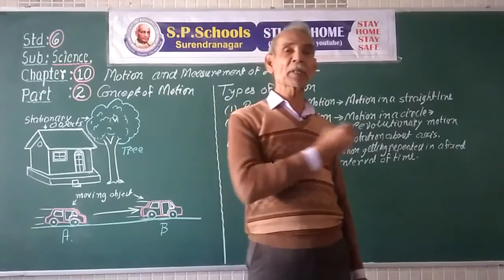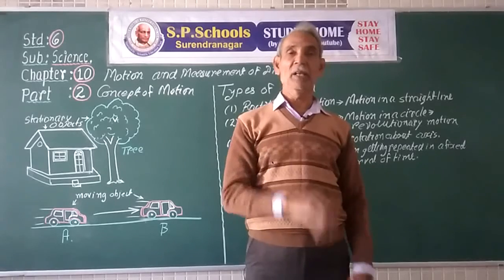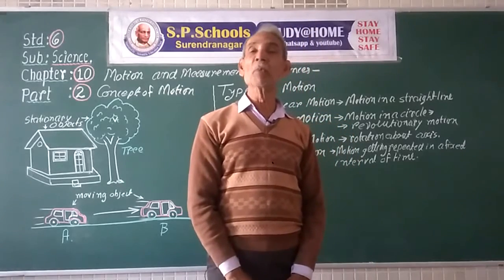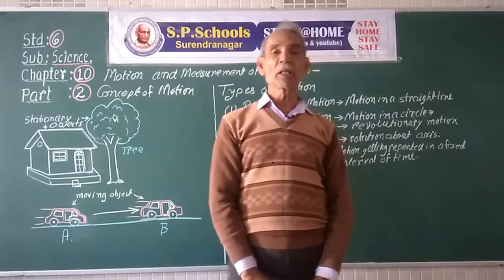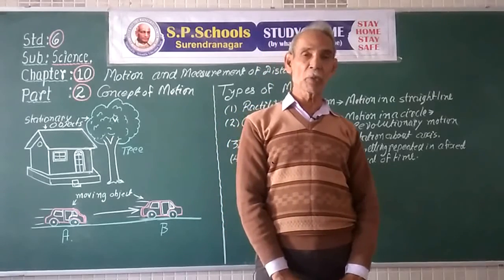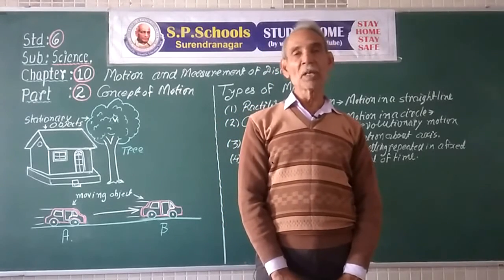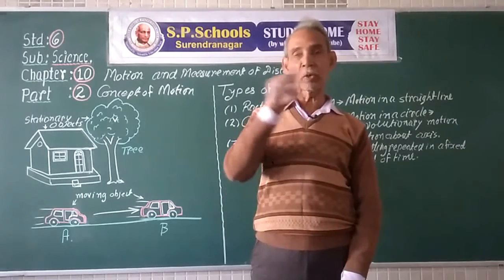The body, after completing a circle, comes in the same position. The motion of the earth around the sun or the motion of the moon around the earth is a circular motion. The motion of the tip of the second hand of a watch is a circular motion.